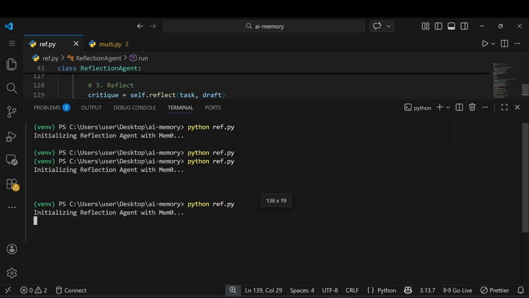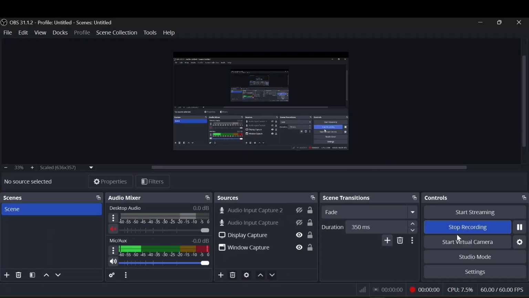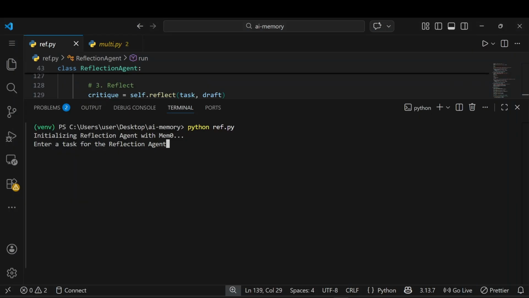Just wait a moment. I don't know why it's taking too much time, but no worry, we will wait. Okay, so now you can see it's initialized and running.